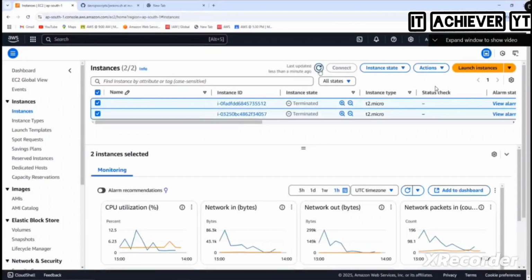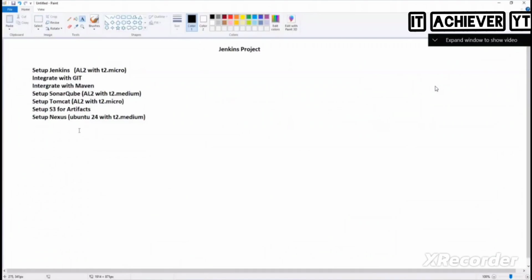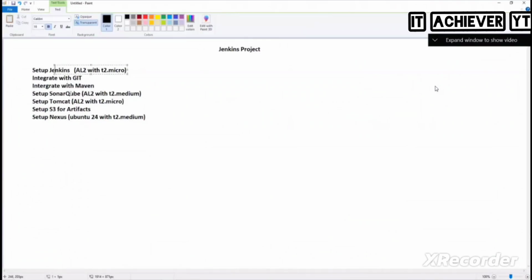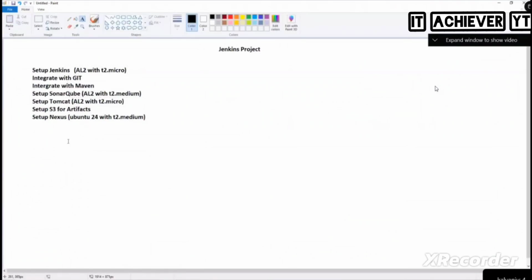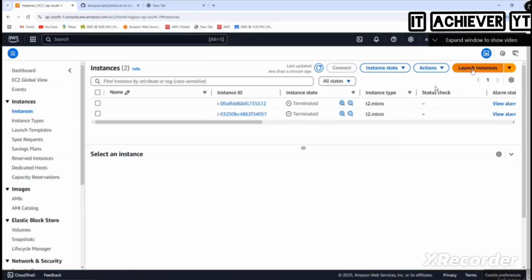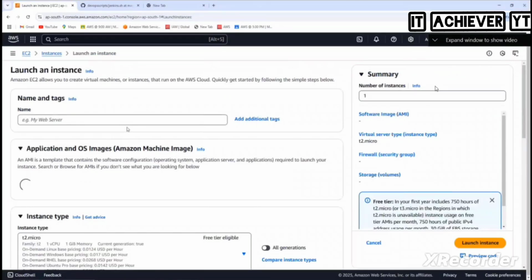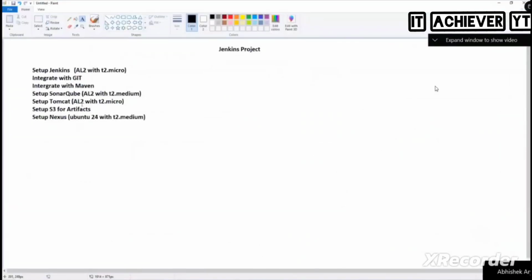So let us go and set up. How many machines in total? 1, 2, 3, 4. Are we missing anything here? All right. Okay. Let's go and set up 4 machines. So how many T2 micros do we need? 2 T2 micros, right? One is Jenkins, another one is Tomcat, and the 2 are AL2. And did you try OWASP yesterday? I told you to try OWASP. Okay, try it out. For OWASP we don't need any separate machine because that will be set up in Jenkins itself.